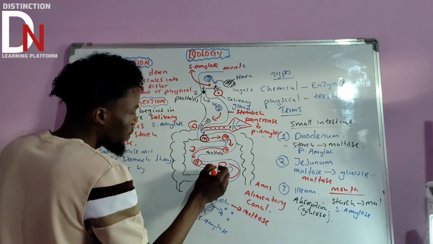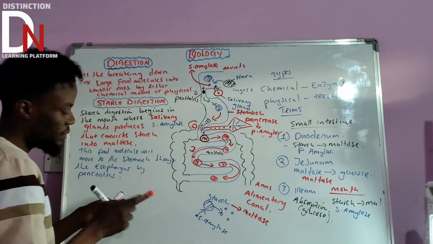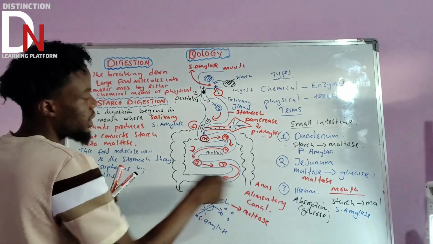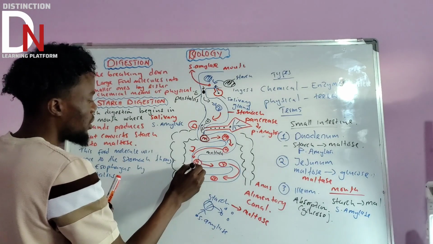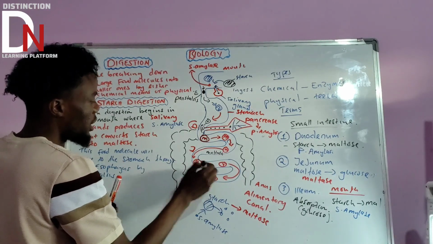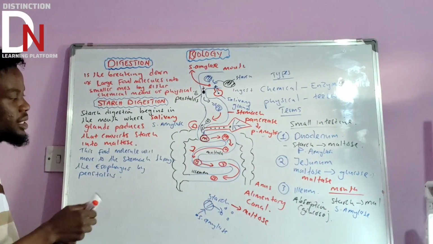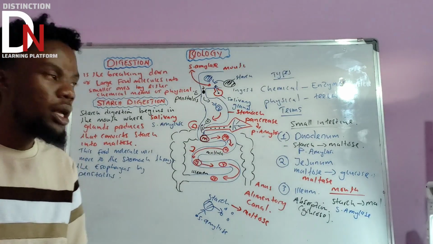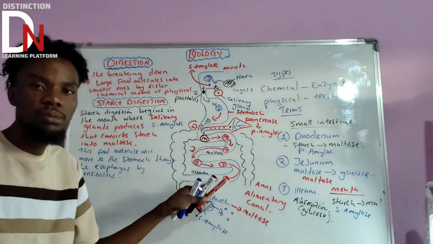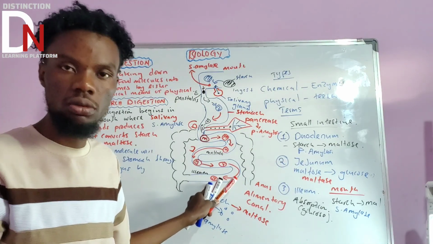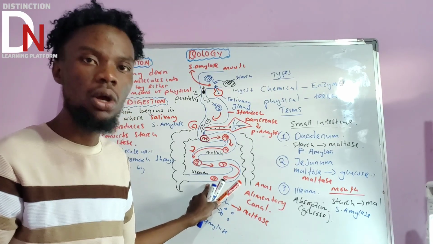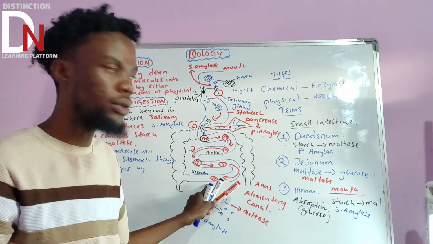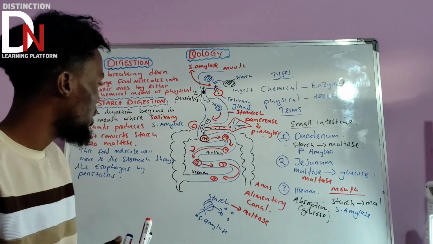Now let's continue. This glucose will continue its journey until it reaches the last part of the small intestine. We say that is the ileum. The last part is the ileum, and that's where absorption will happen. We'll look at what absorption of glucose, the end product of digestion, means in other videos. So make sure that you understand that.